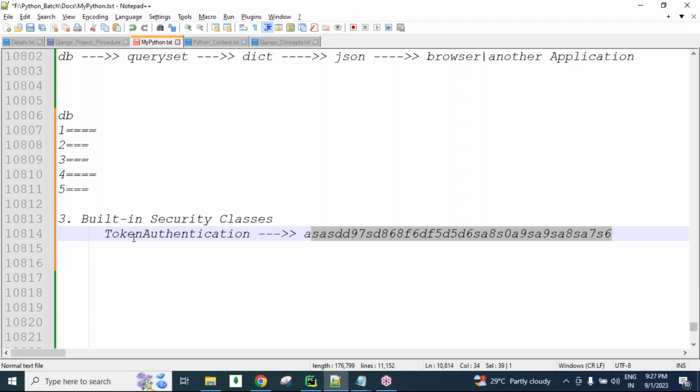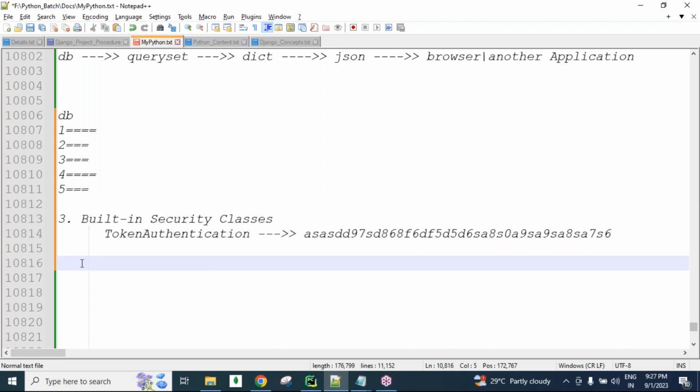In the coming days I will show you, guys. For interviews also, this is an important one. What is token authentication? How do you create token authentication? What is its use? What are the predefined views for token authentication? What is authentication? What is authorization? Several questions come up on security. Later, for one week, we will discuss only security, guys. So just wait.